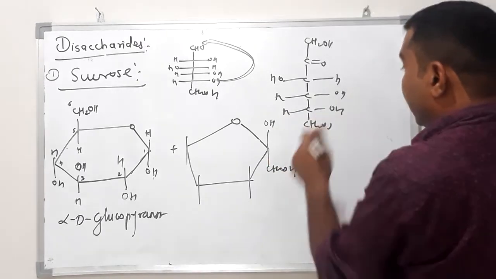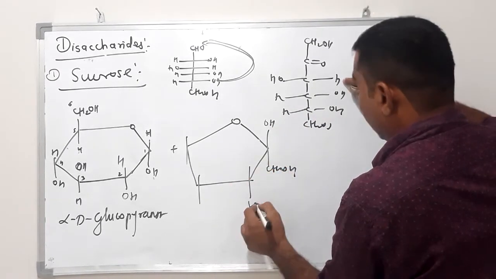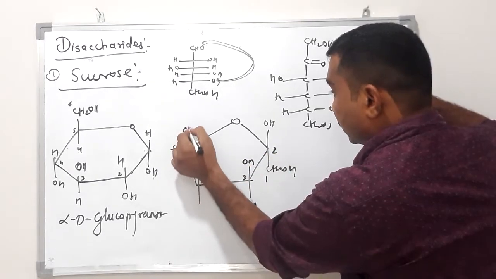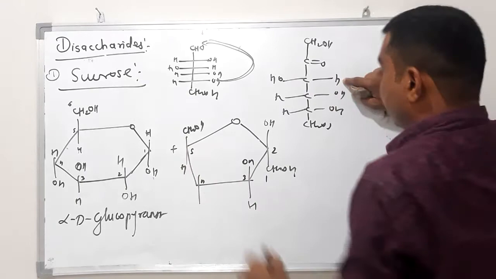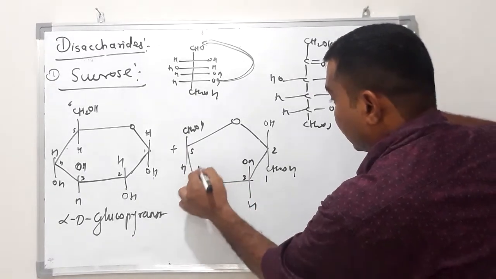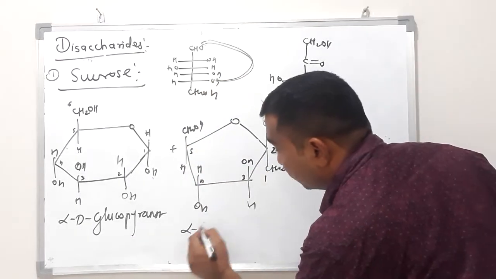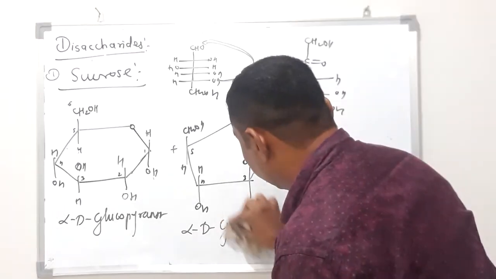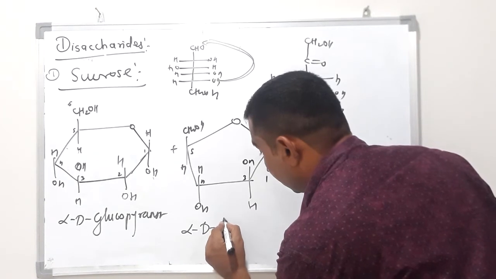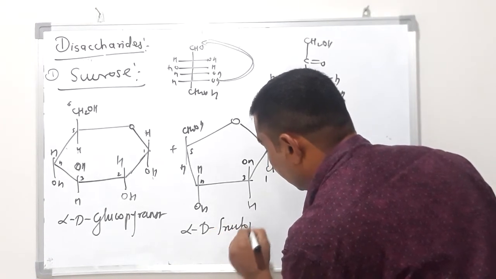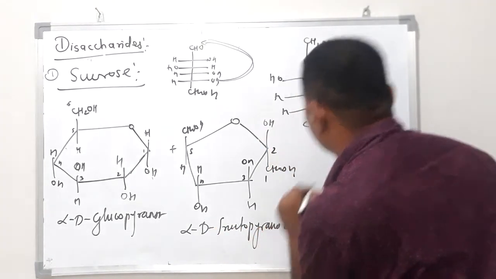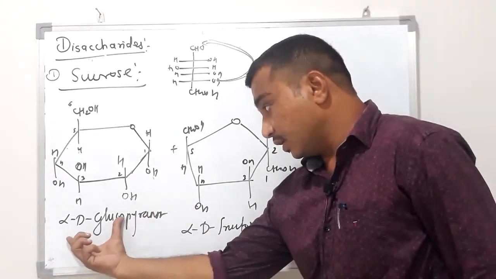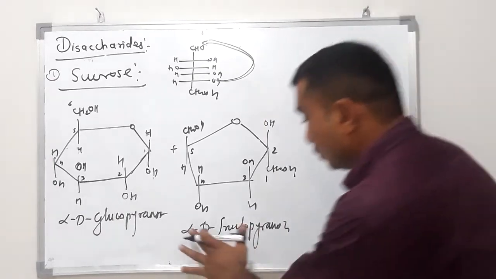Then H, OH, 1, 2, 3, 4, 5, 6, 6 means CH2OH, OH, H. So this is beta D fructofuranose. So these are the two structures for alpha D glucopyranose and beta D fructofuranose.